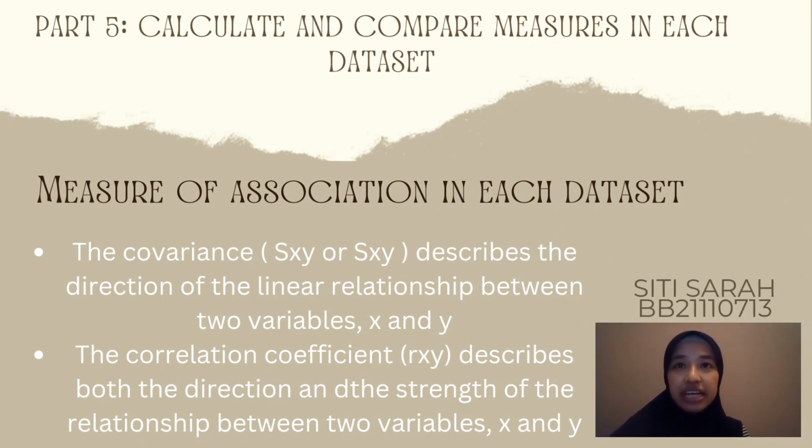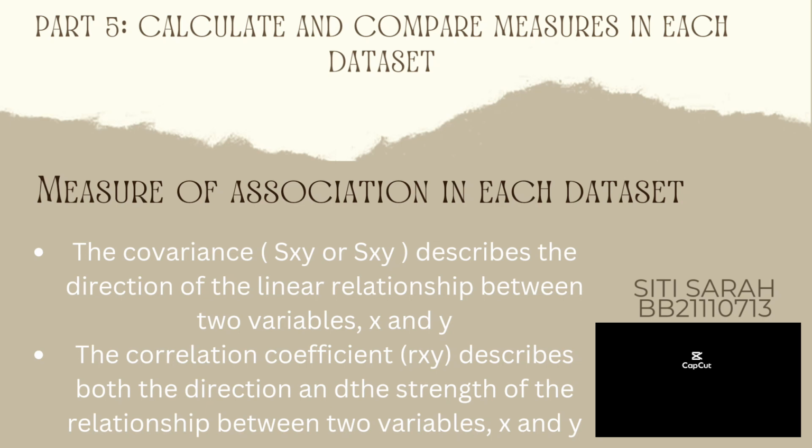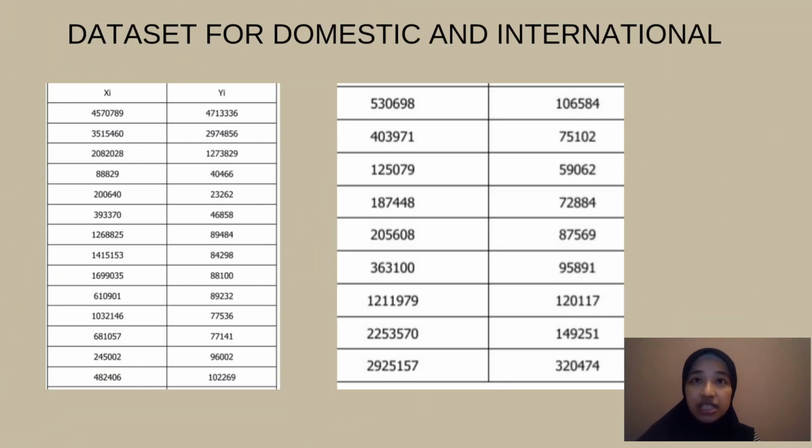Next is part 5, calculate and compare measures in each dataset. In this part, we are going to find the covariance and correlation for both domestic and international travelers. The covariance describes the direction of the linear relationship between two variables x and y. The correlation coefficient describes both the direction and the strength of the relationship between two variables x and y. So this is the dataset for domestic and international. Xi represents the domestic while Yi represents the international.